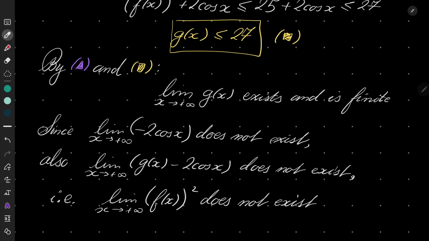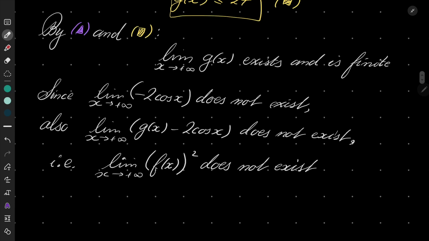Well, if this does not exist, then in turn the limit of just f of x cannot exist as well, because if it were to exist, then its square would also exist.